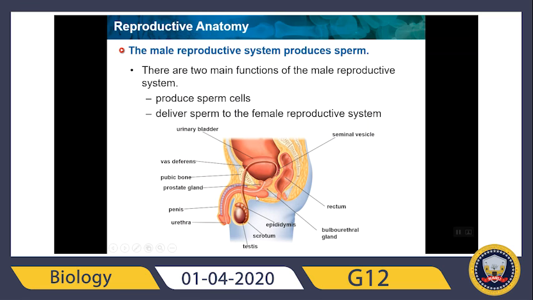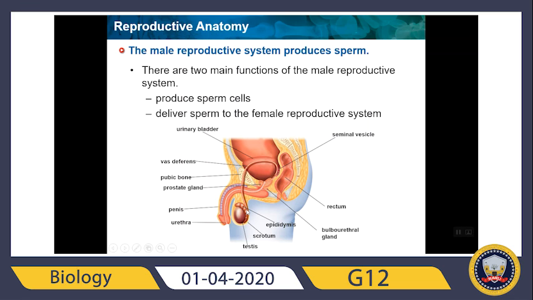How do you pronounce it, English or American? So, now, what will happen is the sperm will be produced from the testes. Now, it will move to the epididymis. Here, they will mature.